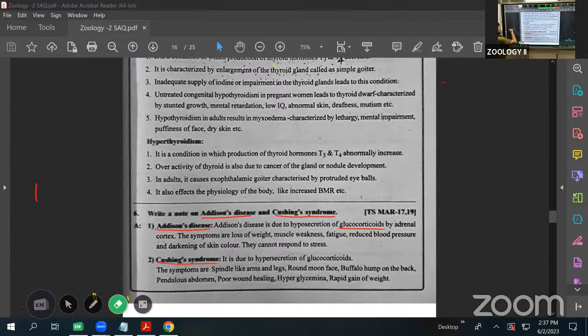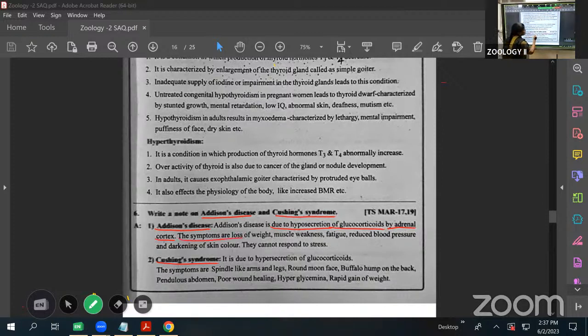See this one. This is Addison's disease, due to the hyposecretion, less secretion, of the glucocorticoids by the adrenal cortex. The adrenal cortex is releasing a lesser amount of glucocorticoids, and Addison's disease will appear. Then what are the symptoms?